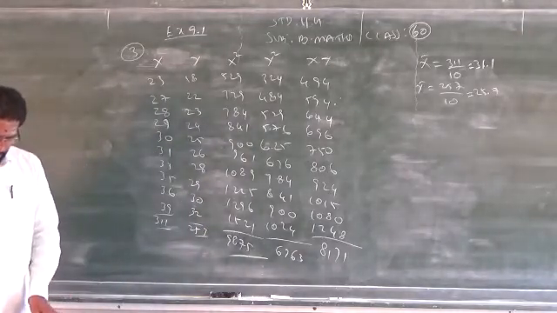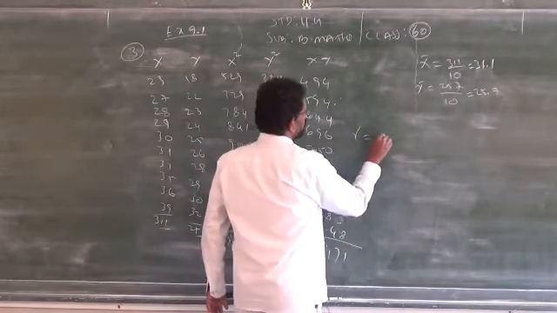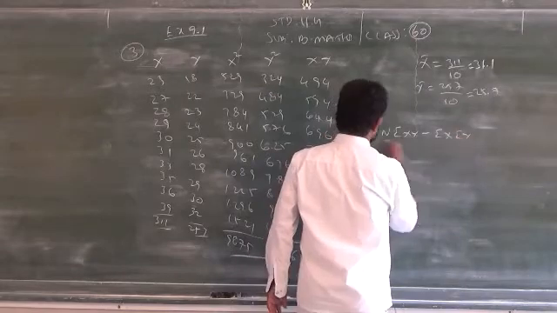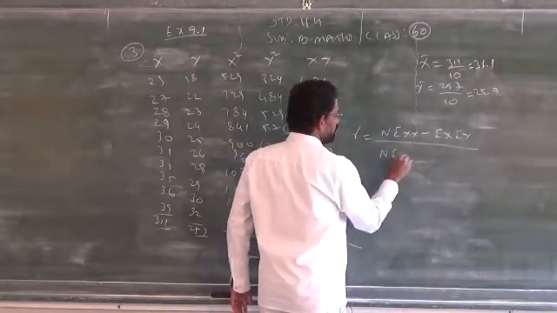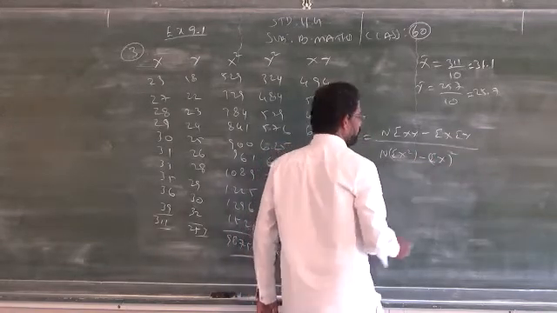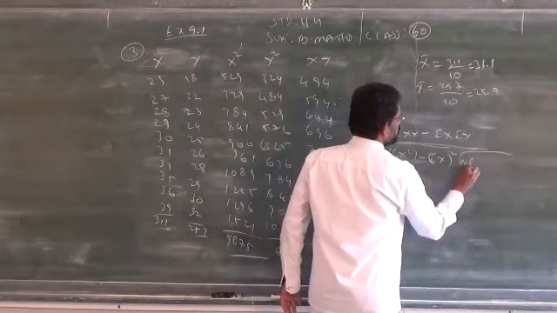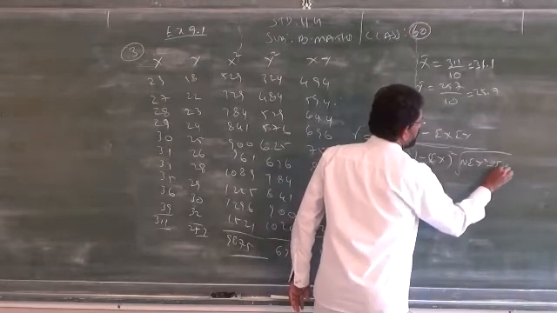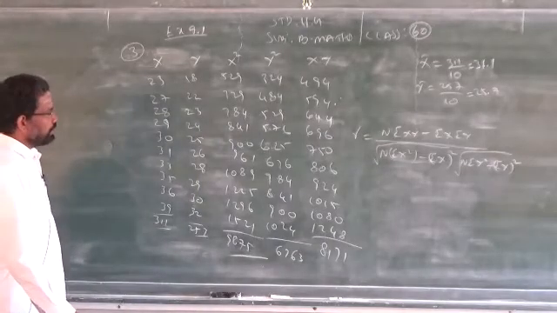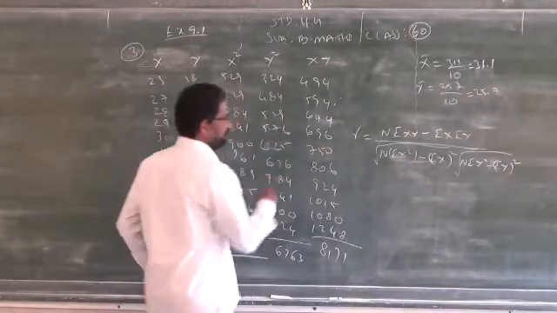The second formula we have: n into summation xy. The correlation is equal to n into summation xy minus summation x into summation y, divided by the root of n into summation capital X square minus summation x the whole square, into n into summation capital Y square minus summation y the whole square. So this is the formula to find the correlation coefficient between the two variables x and y. This is the formula for the direct method.